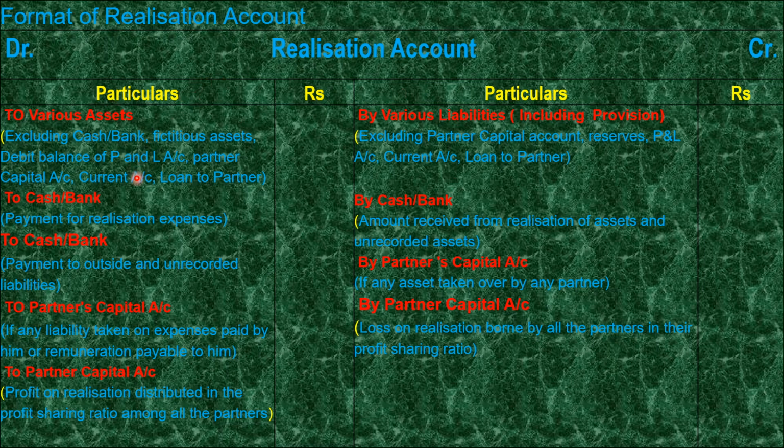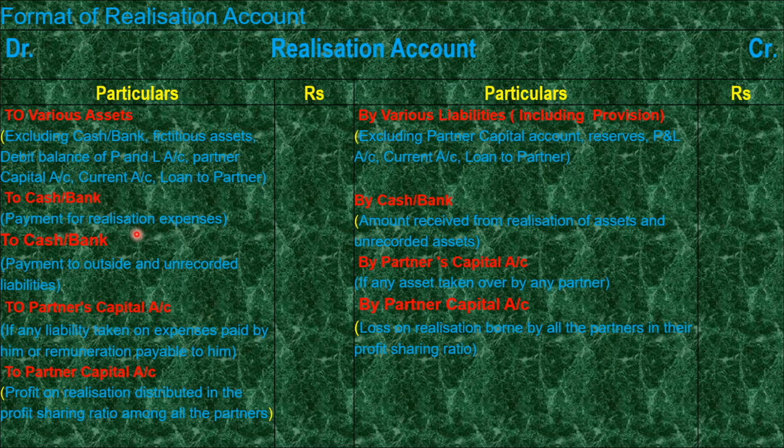Now a reverse entry: if cash inflow is there on this side, for sale of any asset, if any recovery is there, if any inflow of cash is there, at that time by cash or bank account. If any asset is taken over by any partner, then by partner's capital. So very simple: by cash or bank, by partner's capital. This side also: to cash or bank, to partner's capital. That is related to liability. If liability is paid, then to cash or bank. If liability is taken over, then to partner's capital.